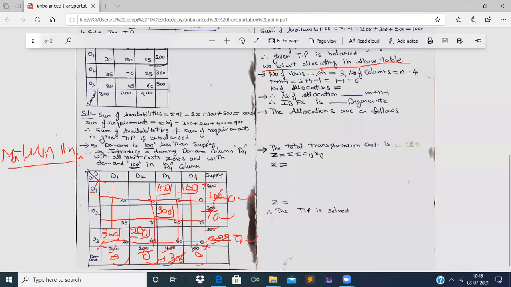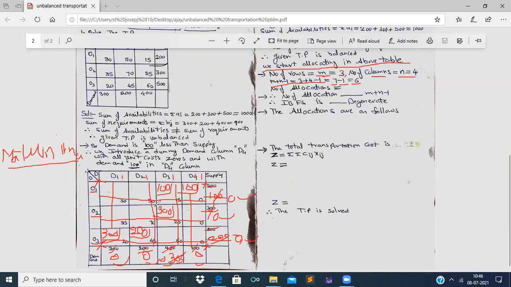Now let us find out the number m plus n minus 1. That is the number of rows: first row, second row, third row, so m is 3. And the number of columns: first column, second column, third column and fourth column, that is n is equal to 4. Therefore, m plus n minus 1 is 3 plus 4 minus 1. 3 plus 4 means 7, minus 1 is equal to 6.